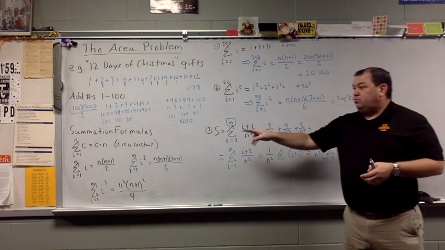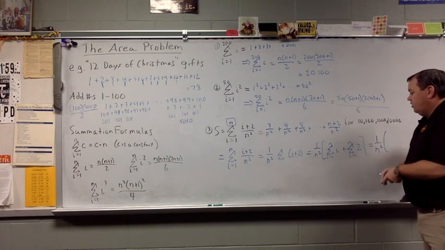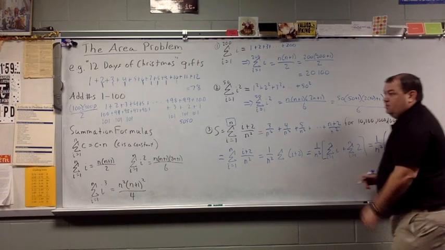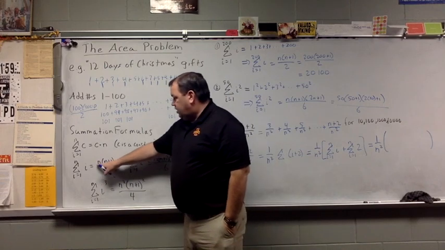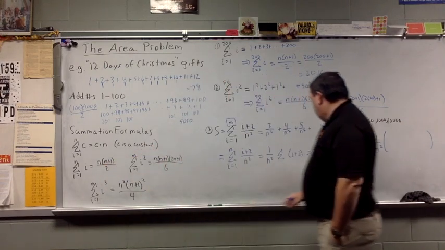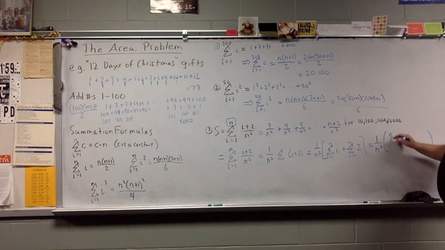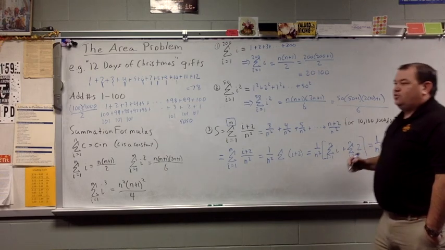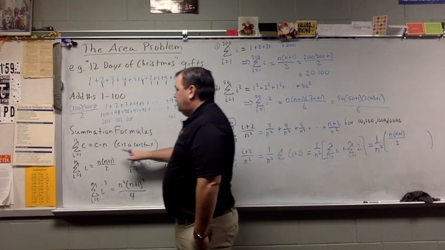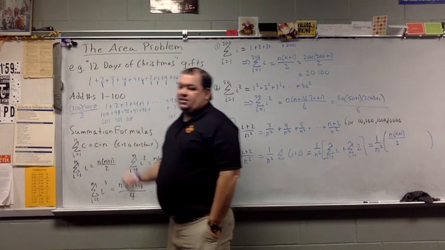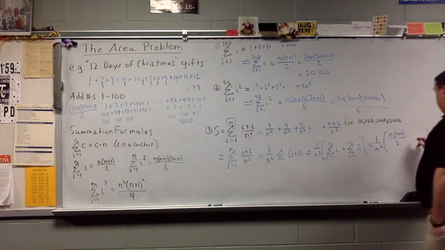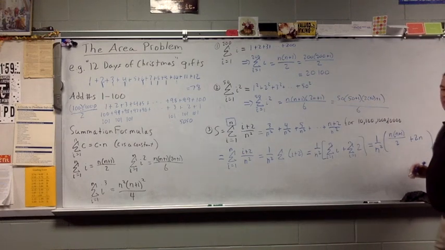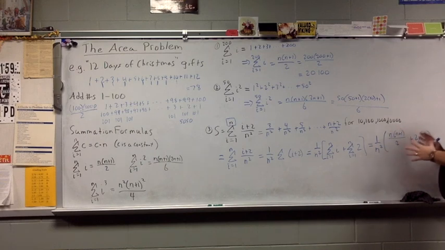So I'm going to use my two summation formulas that show up right here. The sum of i, which is right here, it says n times n plus 1 over 2. So for this piece, I get n times n plus 1 over 2. For this piece right here, I'm always adding 2's. 2 is a constant. So I'm going to add up 2 n times in this case. So I get 2 times n. Now it's going to make sense to get common denominators, put these things together, and then put this back in.